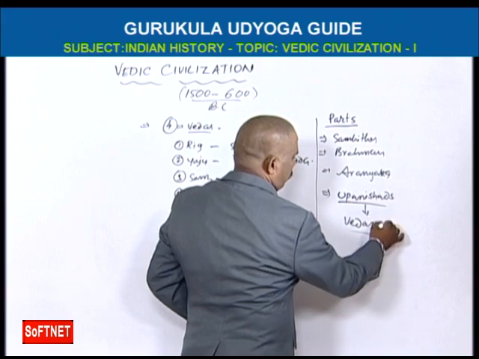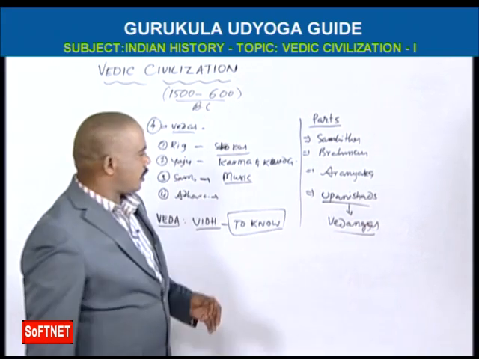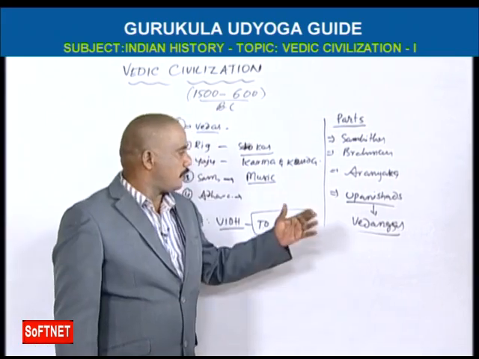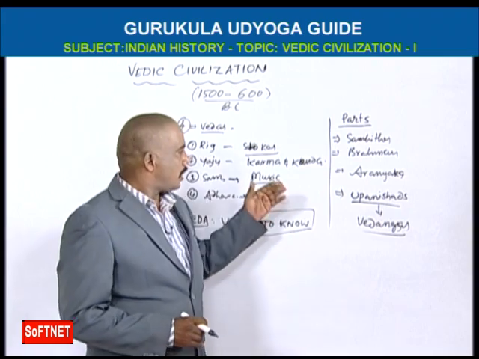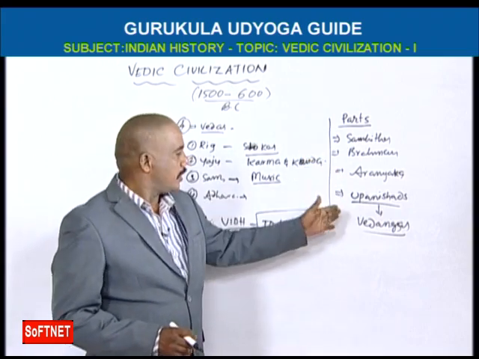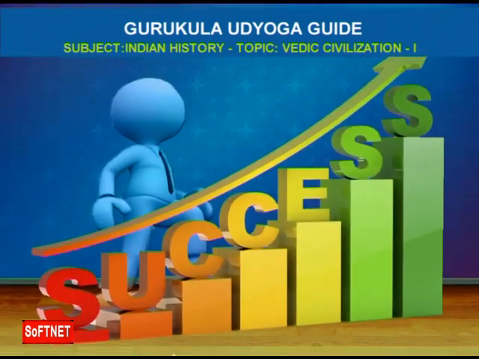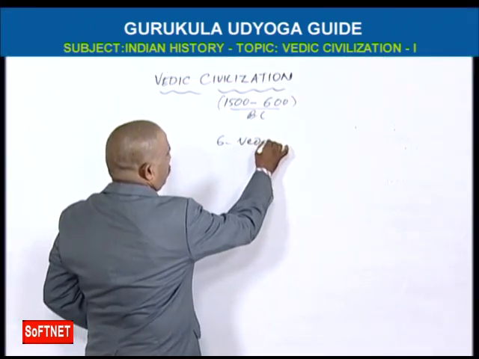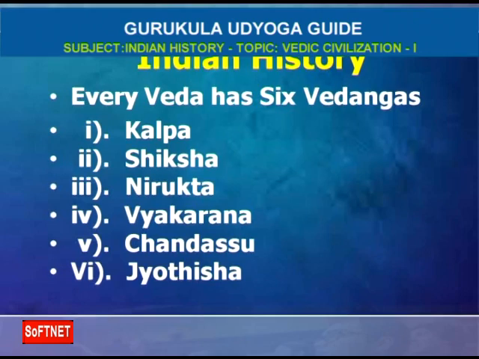Upanishads are called Vedangas. Vedangas means every Veda will have the last part, that is called Vedangas. Every Veda will have all these parts. Okay, Vedangas means Upanishads. So there are 6 Vedangas. The 6 Vedangas are called Shiksha,